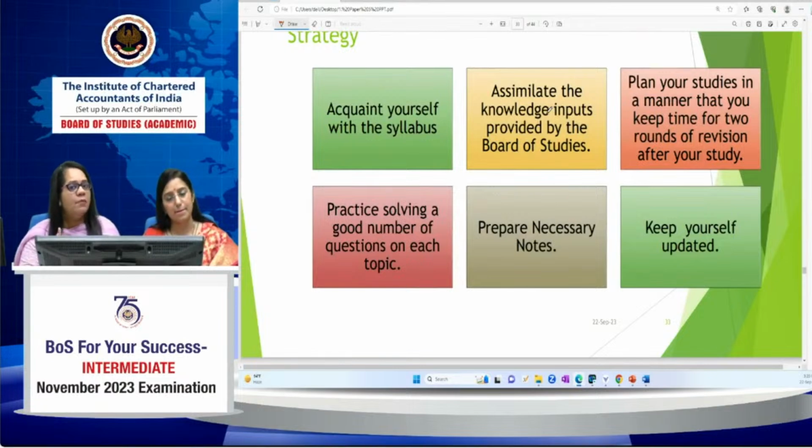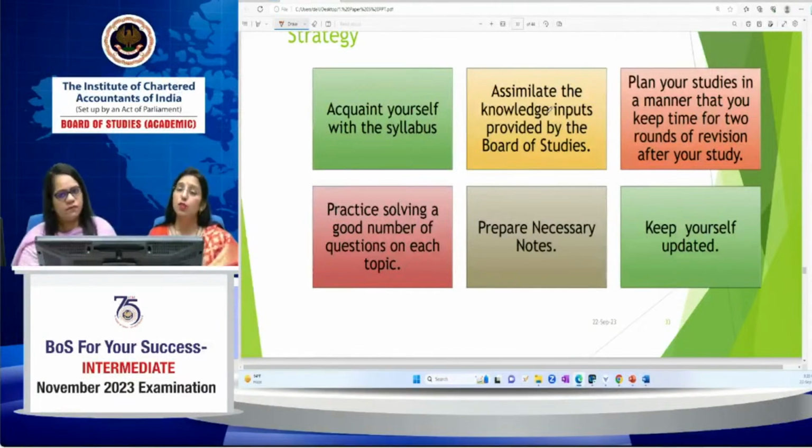It's okay. But yes, at this point of time, we expect that a student has completed at least one round of studies, and then practices solving a good number of questions. We have already told you, make a register and solve every practical question at least two times. Solve a good number of questions, loads of questions provided in the study material.